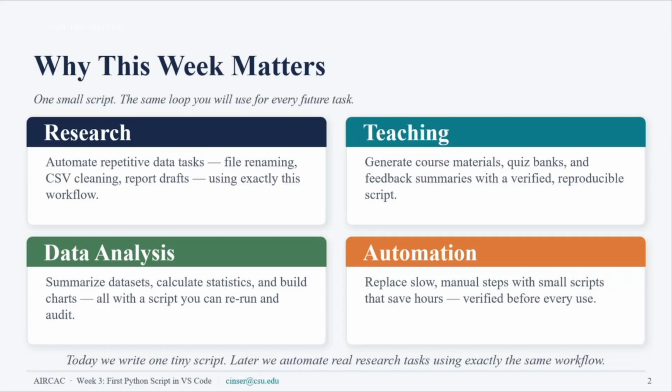Because if we ask about the whole idea, we will have two big problems. The first problem is that we cannot verify, and as we said in the previous weeks, we always need to double check the AI tool's results.